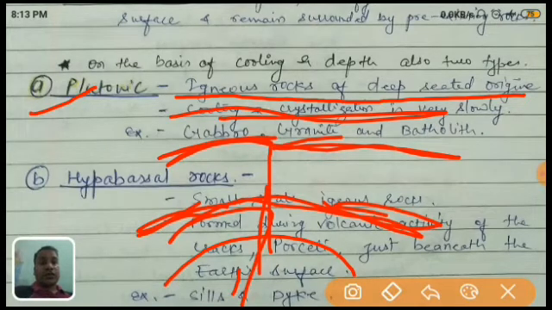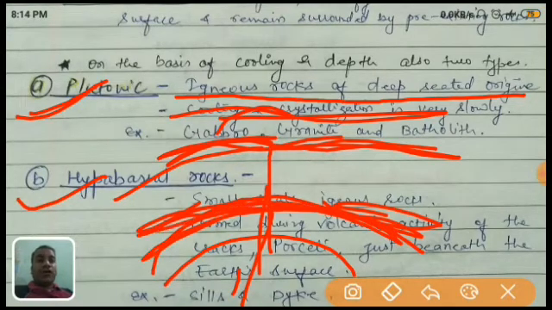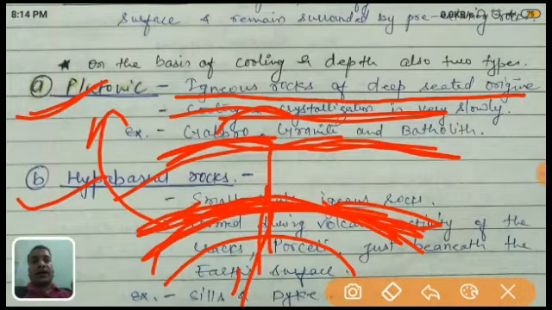But it is intrusive. Remember, both plutonic and hypabasal are intrusive rocks. They are inside. If it is near to the earth's crust, it is called hypabasal. If it is near to the magma chamber, at very great depth, it is called plutonic. On the basis of its depth, it is of two types: plutonic and hypabasal.